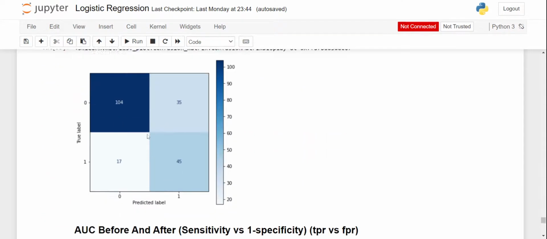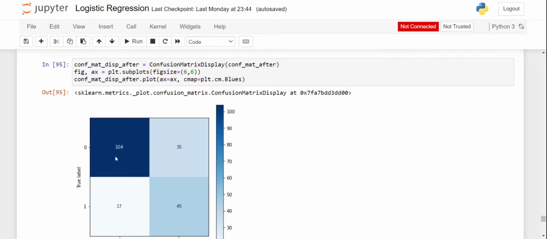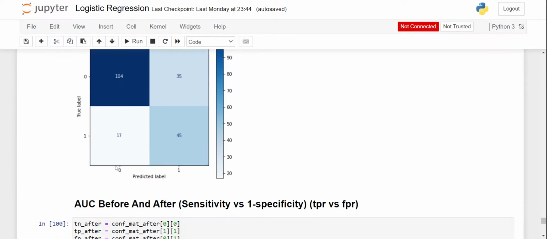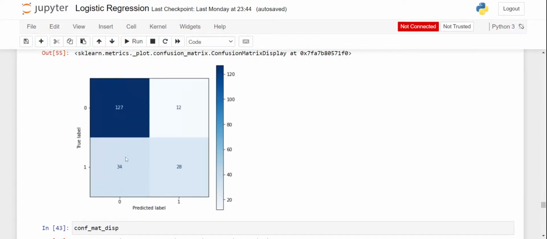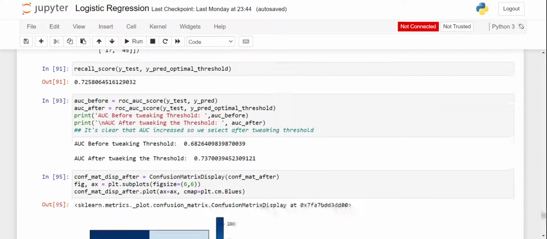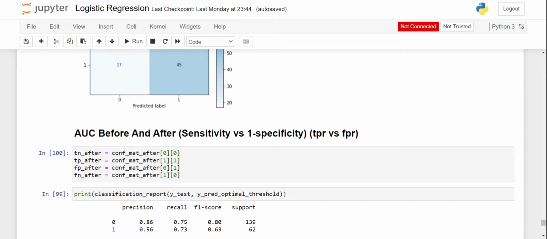This is the confusion matrix we got earlier versus now. The false negative has drastically decreased, from 34 earlier to 17 now. So a 50% decrease is a good model we got.